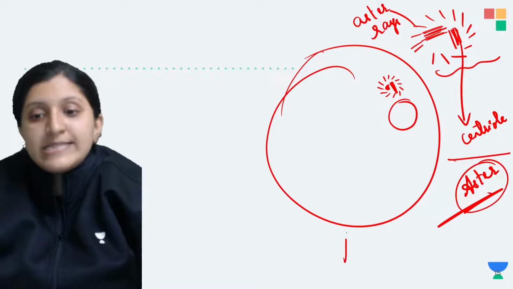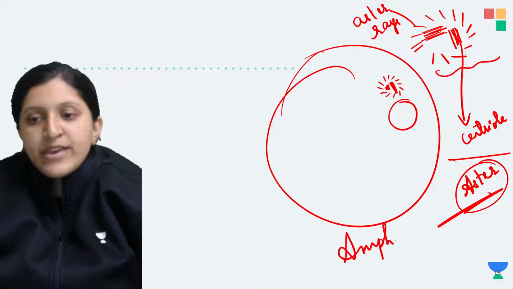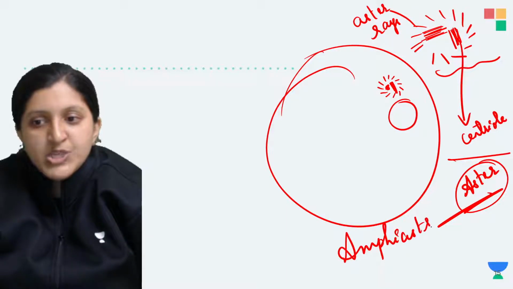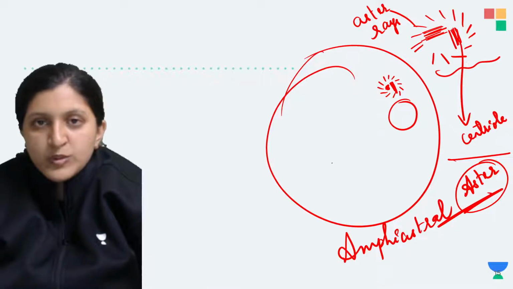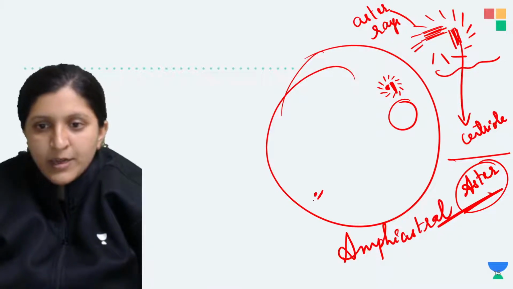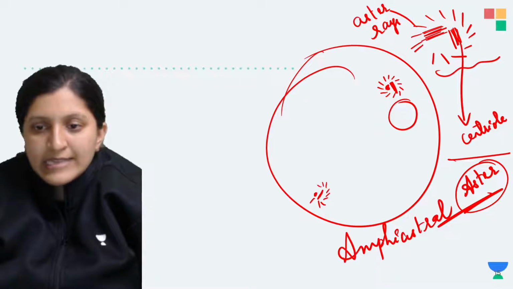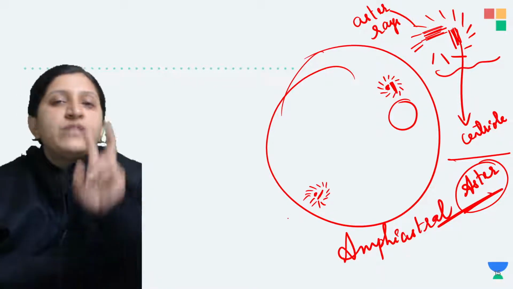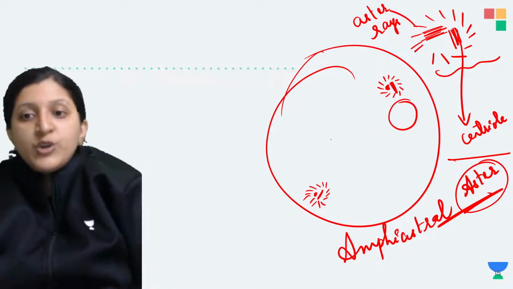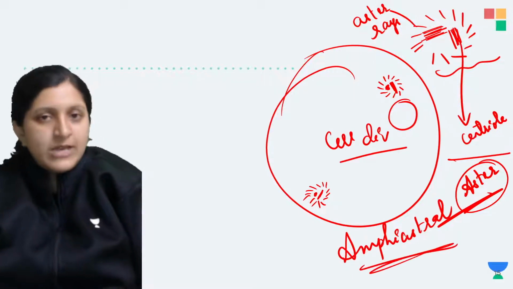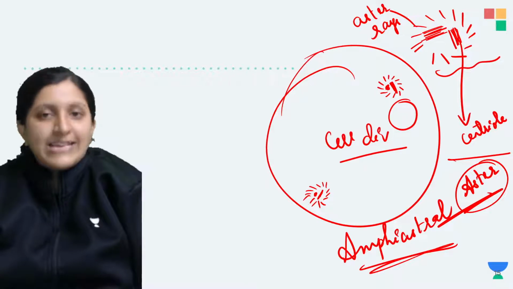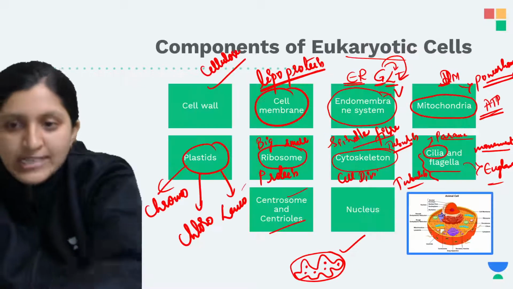So animal cell, we call them amphiastral. What is amphiastral? Since now both the poles, let's say these are the poles, so here is one pole and this is another pole. So you can see the aster formation, that is two of the asters are produced during the cell division process, and hence we call the animal cell to have an amphiastral condition, that is two of the asters are produced.